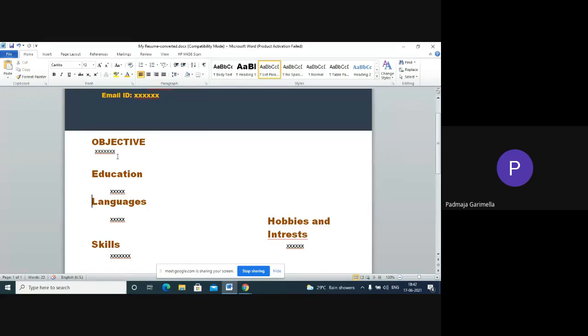Then you have to write what are the languages you know 100%. You should know all the languages perfectly. It's not like, for example, German 50% and French 20%. Don't mention those languages in which you don't have any confidence to speak. In my case, my languages are Hindi, English, and Telugu.